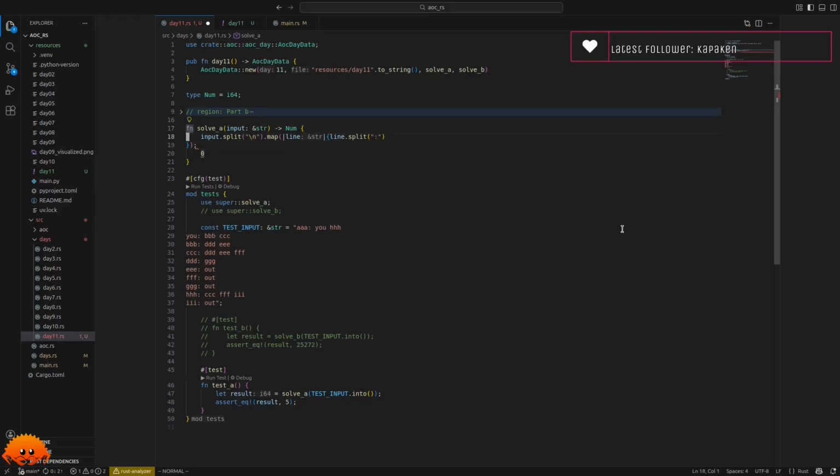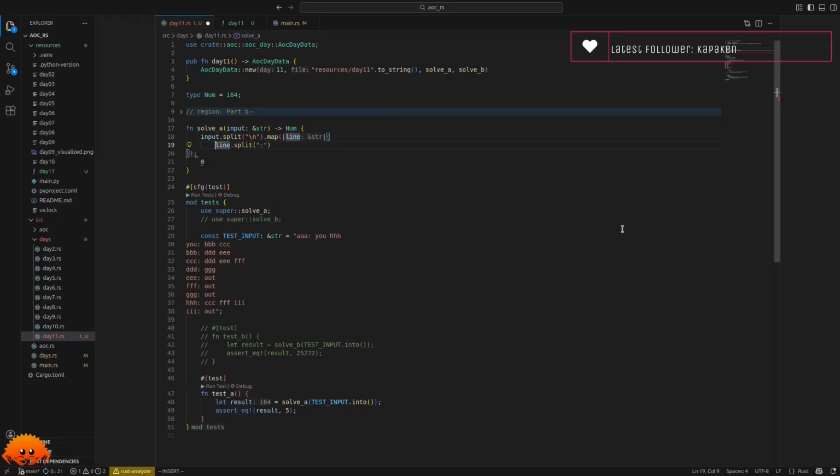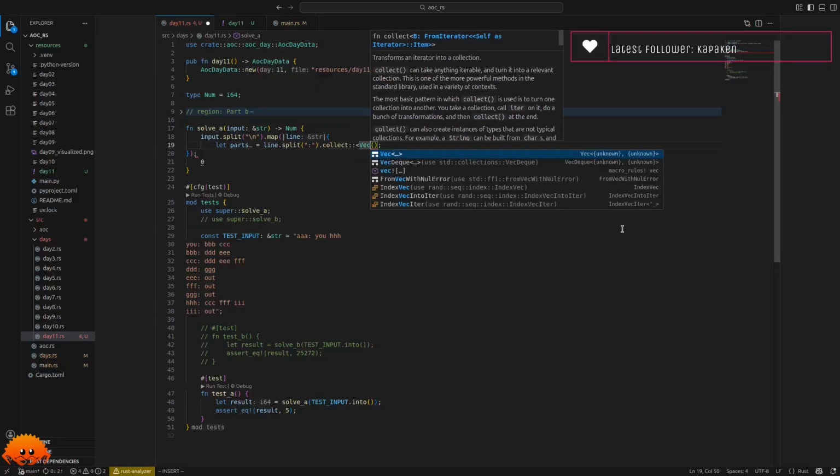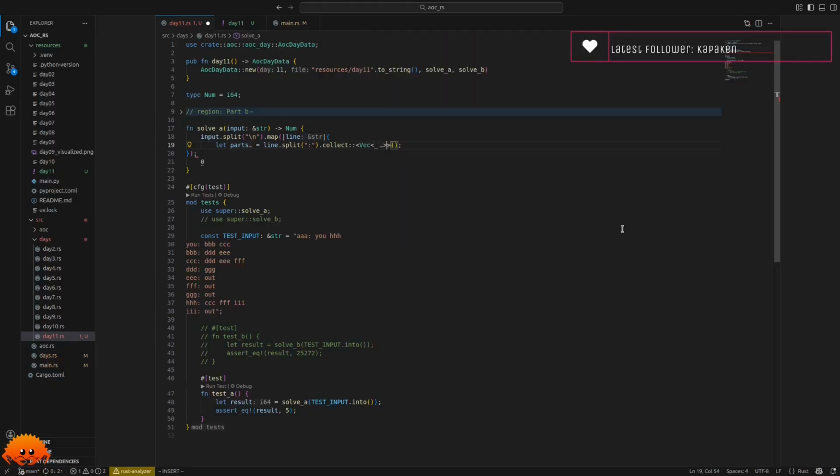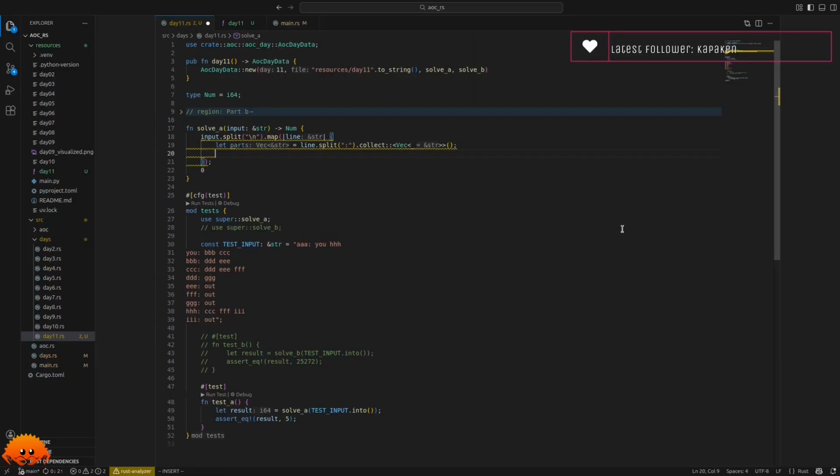So, okay. And then let's say, yeah, parts. I'm not creative right now. And then I think we should collect this into a vector. So vec of wildcard type. So then we have our parts.